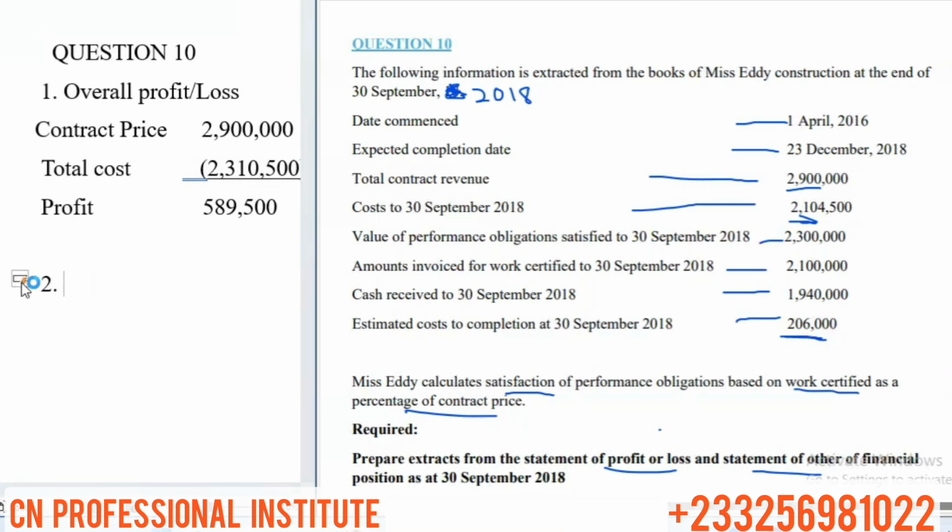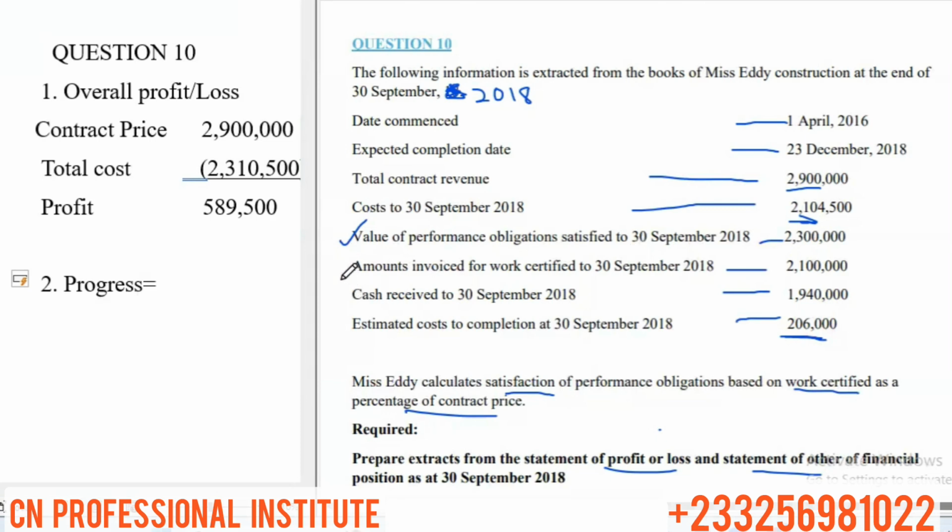The second step is to compute our progress. And here we say we are using the output method. Why is it the output method? They are using work certified over total contract price, so it is the output method. Now, if you come here, scan to the question. Let's look at it again. This one here, value of performance obligation certified to 30th September 2018, 2,300,000.